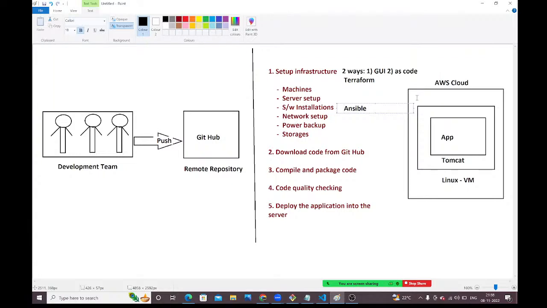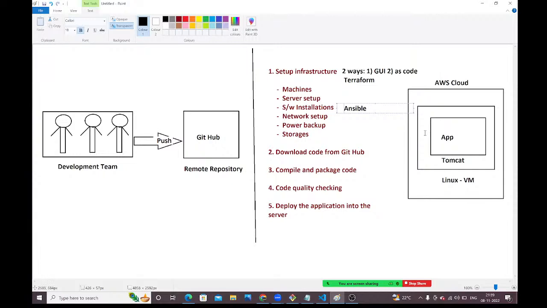Terraform is an infrastructure tool. Ansible is a configuration management tool. By using Terraform, we are creating the machines. By using Ansible, in those machines, we are going to install the software. Whatever machines you have created by using Terraform, in those machines, by using Ansible, we are installing the software. Okay, guys? Is it clear?